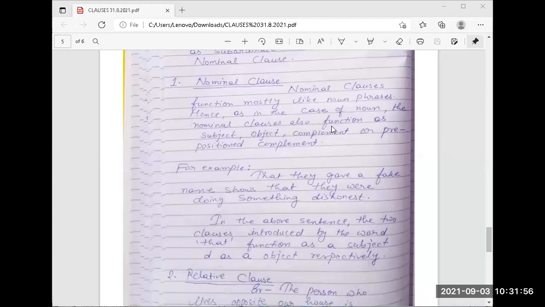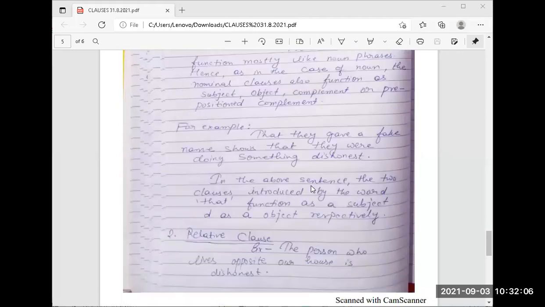It is a nominal clause. Okay. Next example: That they give a fake name shows that they were doing something dishonest. In the above sentence, the two clauses introduced by the word that function as the subject and object.